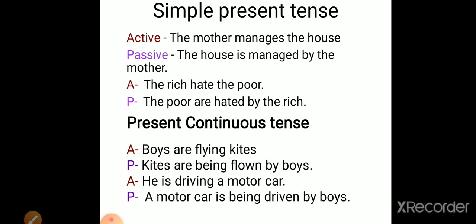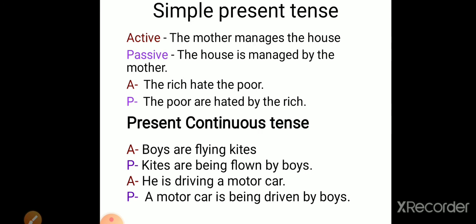Clear? Same way, the rich hate the poor. So here the subject is the rich, hate is the verb, the poor is object. So for passive voice we will write the poor are, that means are is the helping verb because we are using the object the poor.